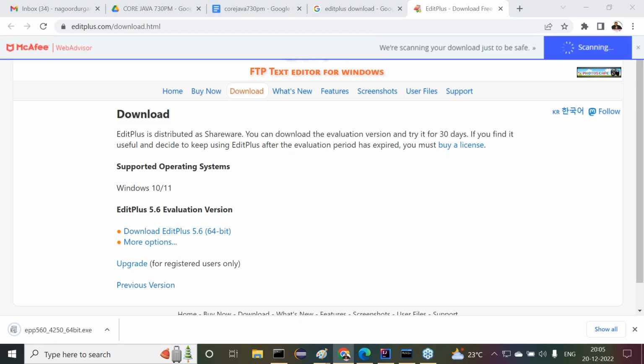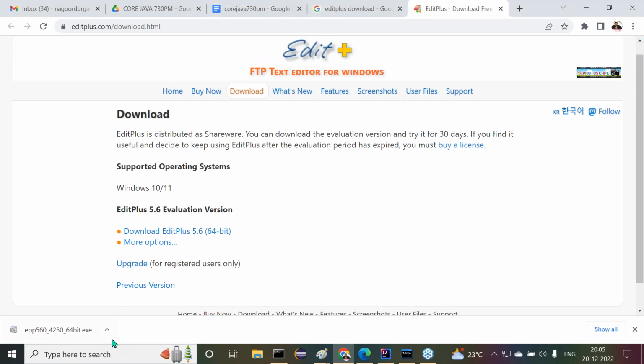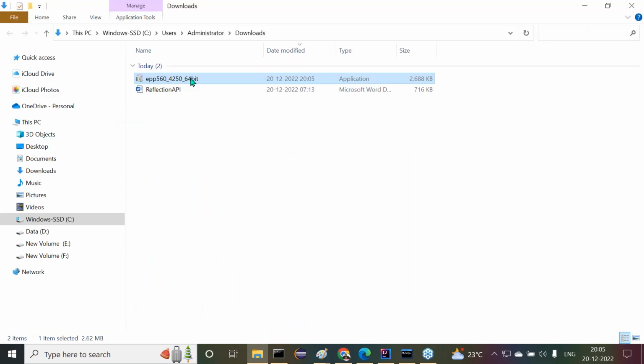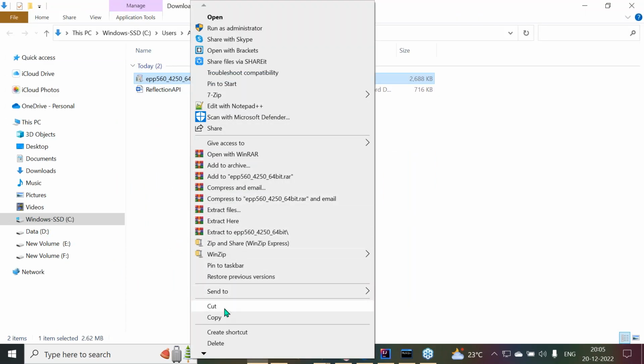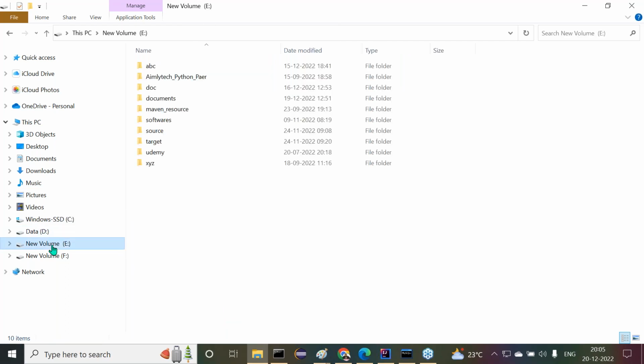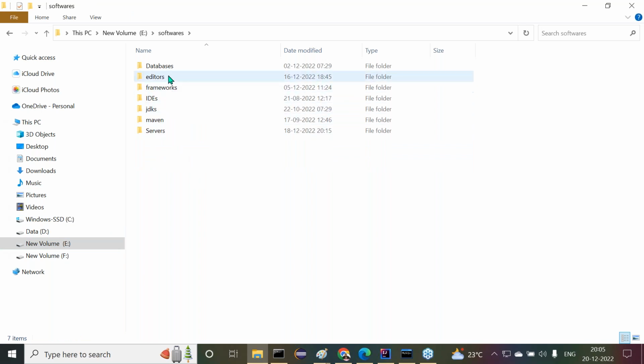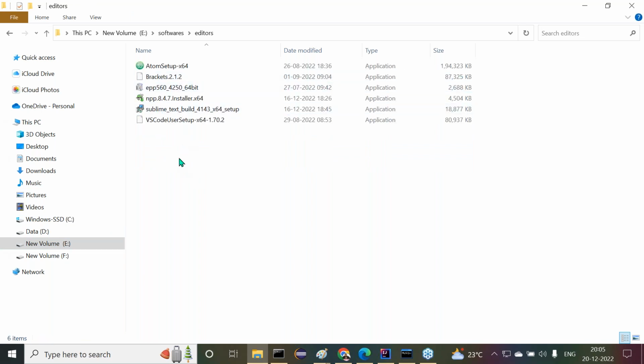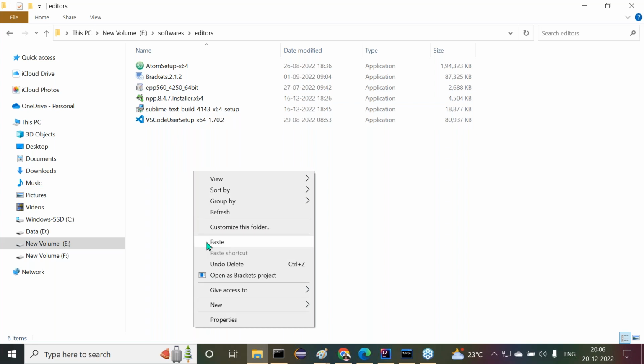Of course, in my system it may be a bit faster. In our systems, we have to wait until the download completes. It's a small file, no problem. Show in folder, and the downloaded file is available here. Let me copy this. I want to keep all my software in the E drive, in the softwares folder, inside editors, where EditPlus 5.6 is already available. Just right click and paste. Anyway, the same file is already available, so it is not required now.